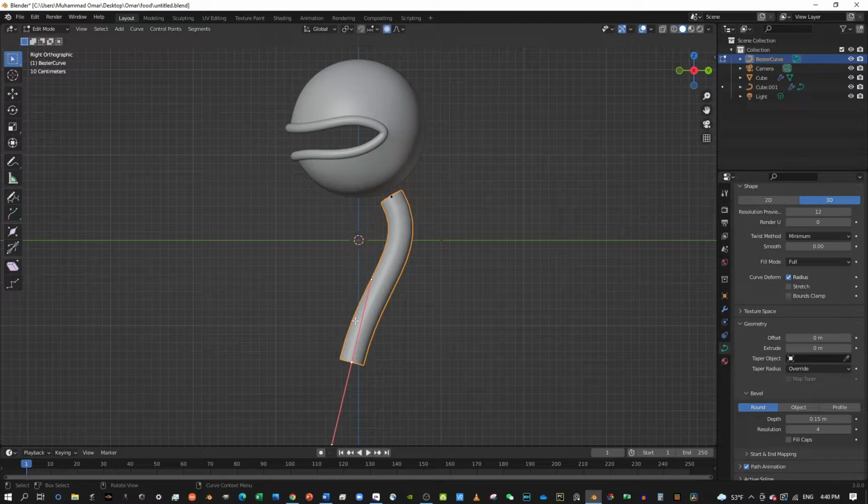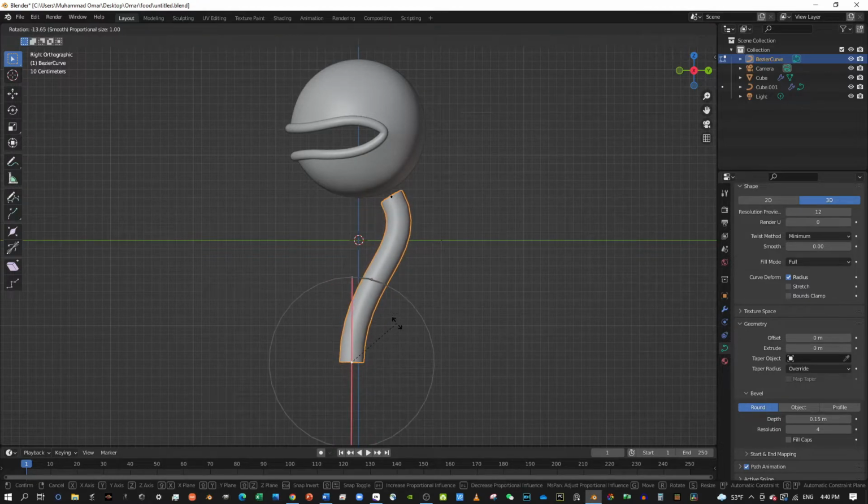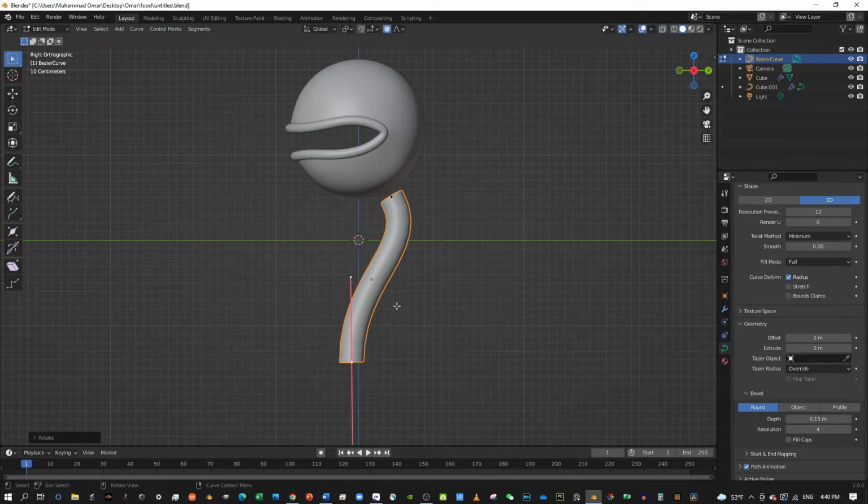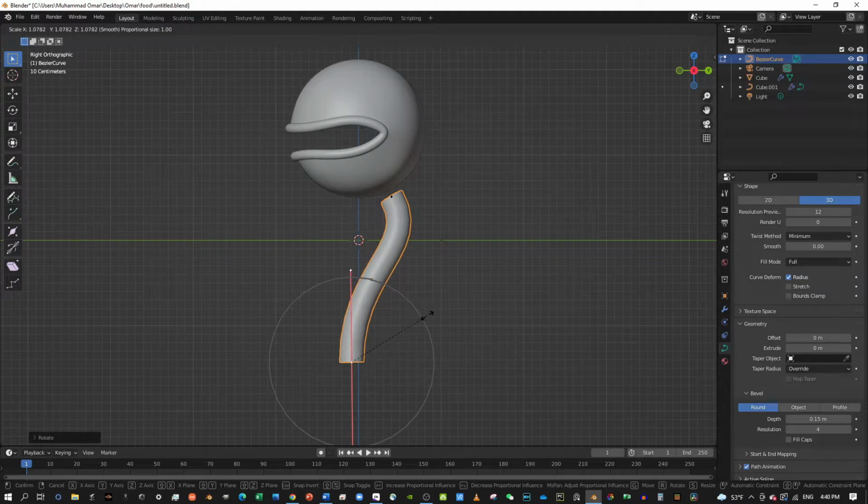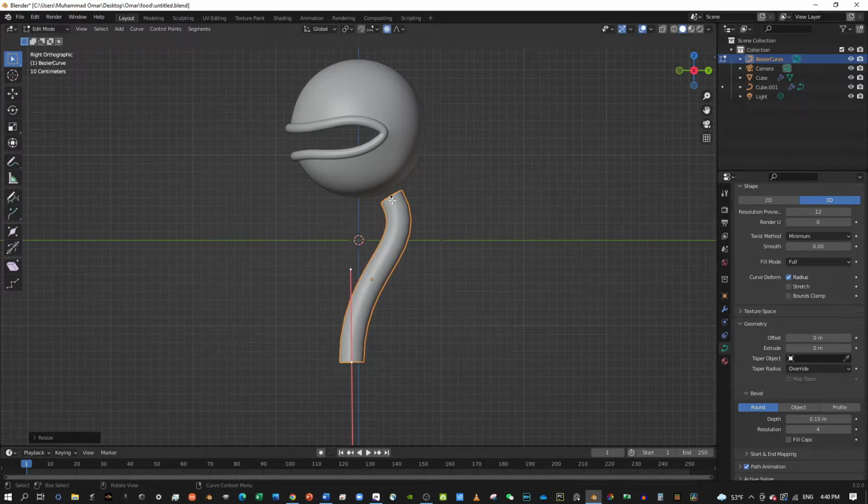So what I'm gonna do is rotate it like this, and scale. You scale it, and here, this part, like a plant, for more decoration, just for fun.